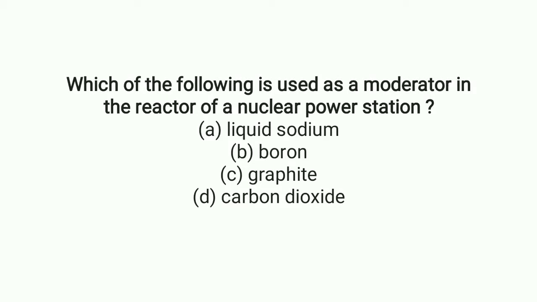Which of the following is used as a moderator in the reactor of a nuclear power station? Moderators are used in nuclear power stations to slow down the speed of neutrons. Here the graphite is used as moderator.